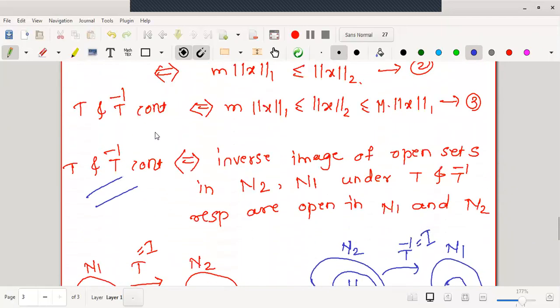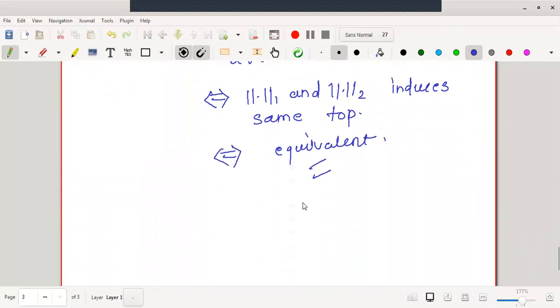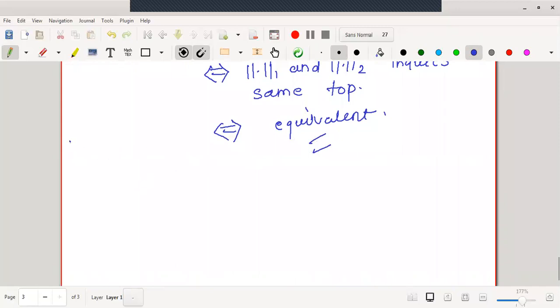Similarly, T inverse are continuous will give us this inequality. Therefore, A implies and is implied by B, A implies and is implied by C, so we will say that B implies and is implied by C. Therefore, this inequality implies and is implied by the norms being equivalent. That is, m norm 1 of X is less than or equal to norm 2 of X, less than or equal to M into norm 1 of X. This condition will give that the two norms are equivalent if and only if this condition is satisfied.